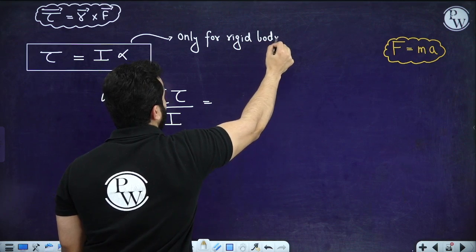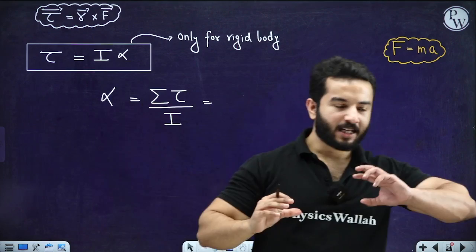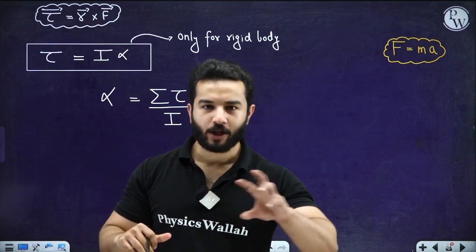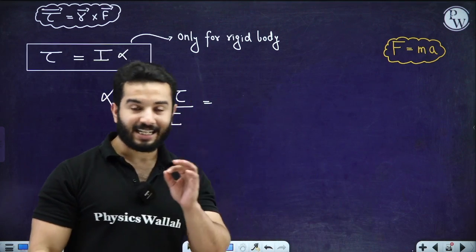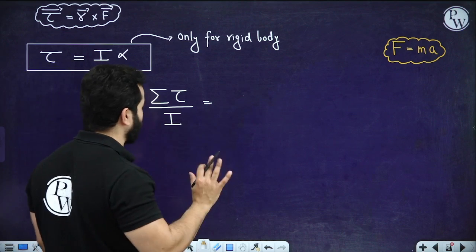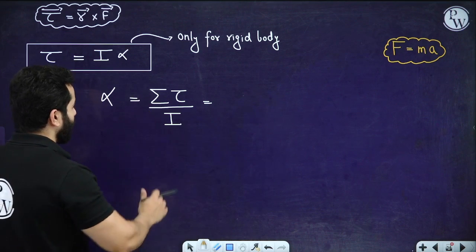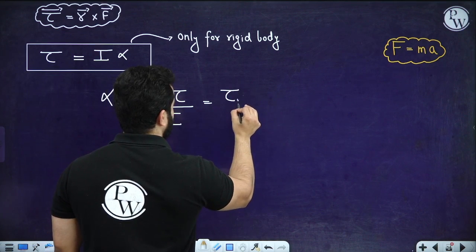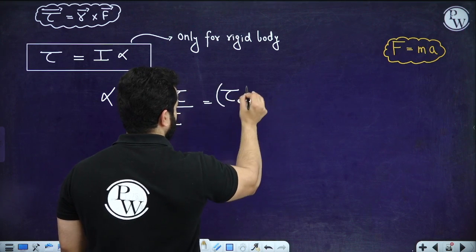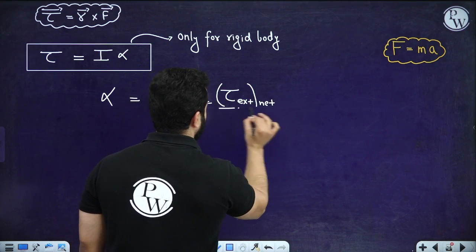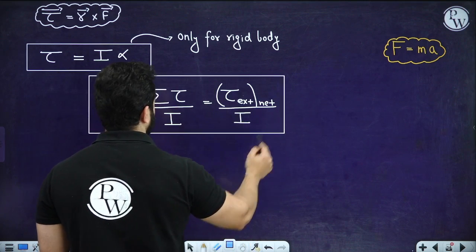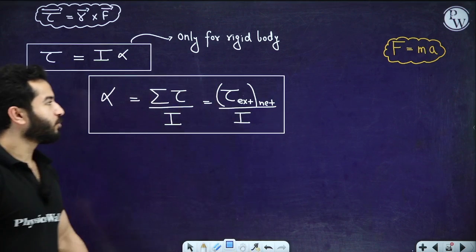Because if we don't have a rigid body, let's suppose a tank which is filled with water and it is rotating, a rotating tank of water, in that case we can't consider that to be a rigid body. So we won't be able to apply this formula over there. So this is nothing but net external torque divided by moment of inertia. Right? Some of these relations you must actually try to understand.